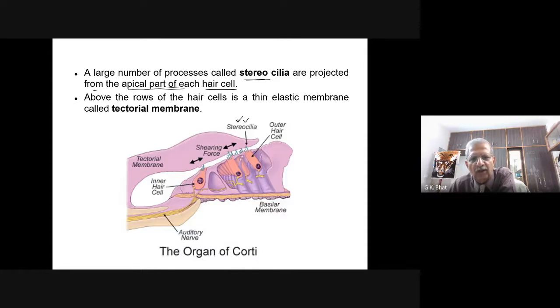Always ask a question, where do you encounter stereocilia? Inside the inner ear. Above the rows of hair cells is a thin elastic membrane called the tectorial membrane. You have seen the Reissner's membrane and the basilar membrane. One more membrane is the tectorial membrane.